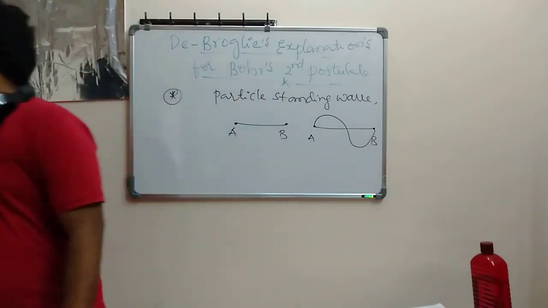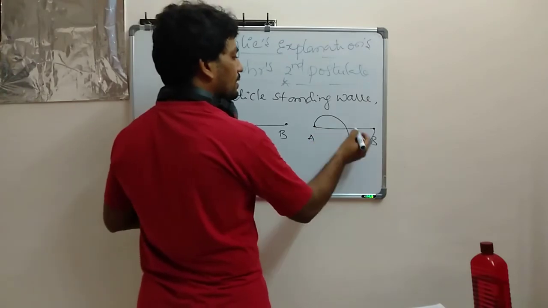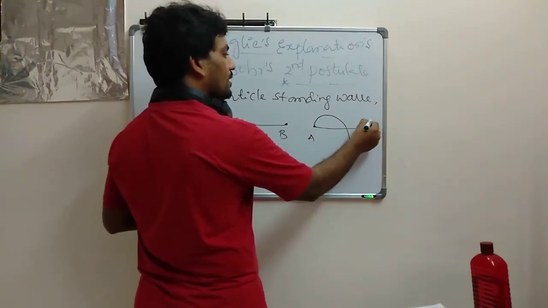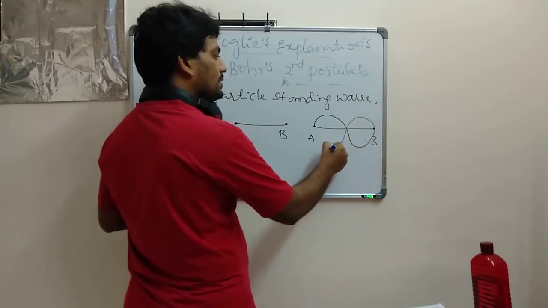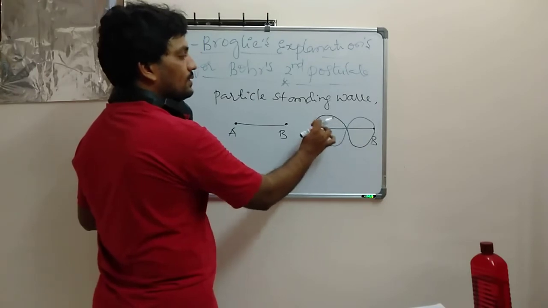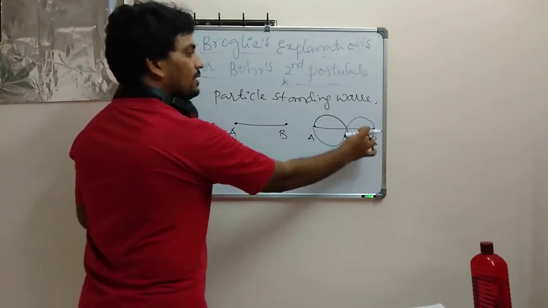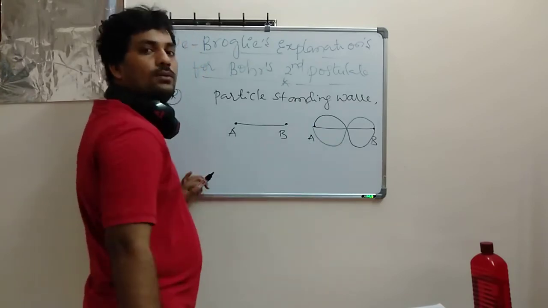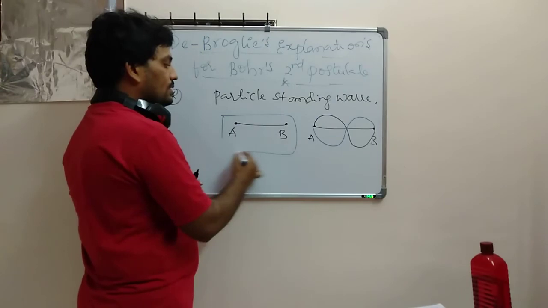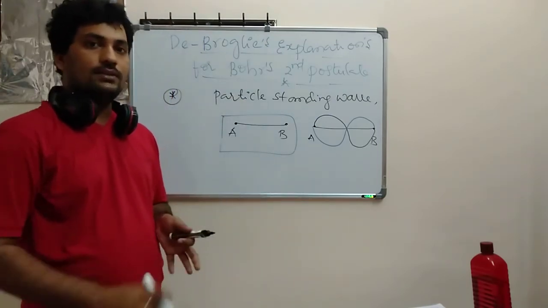Some other wave also comes from A to B, moving in the opposite manner. If it is opposite, what happens? This black line is stabilized by this blue line. When the stabilization occurs, it forms the standing particle.